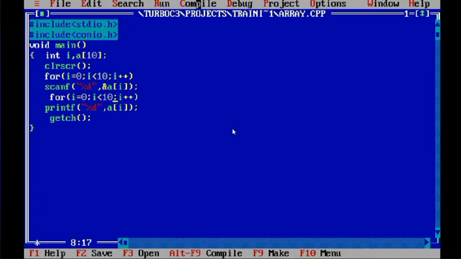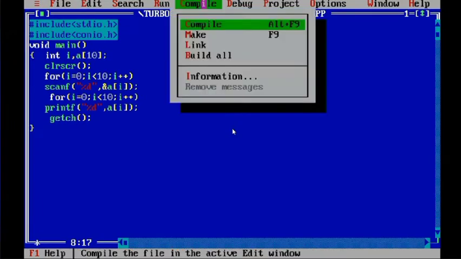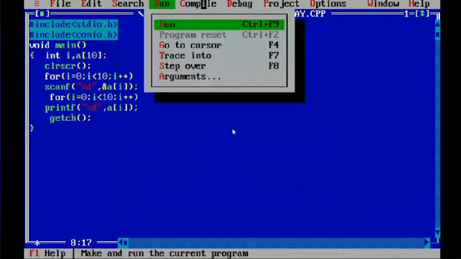So if I now compile the program and then run it, what will happen? I should have written some corresponding statement for understanding, but as of now you can understand that the computer is asking me to enter 10 values.